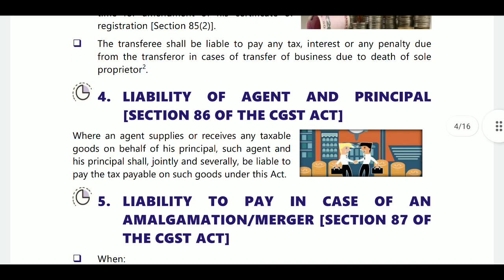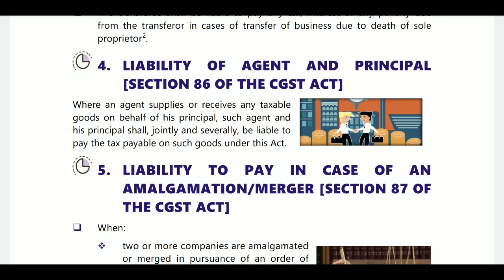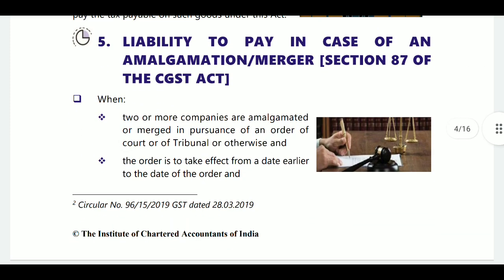of a sole proprietor. Next, section 86, liability of agent and principal. Principal plus agent are both jointly and severally liable when the agent supplies or receives on behalf of the principal. That is section 86.